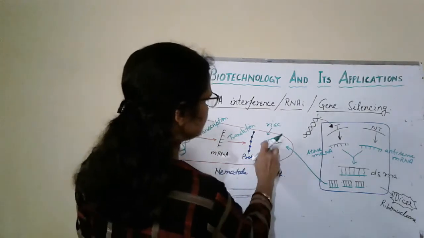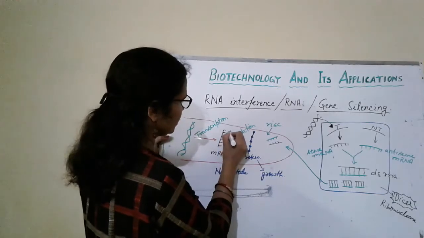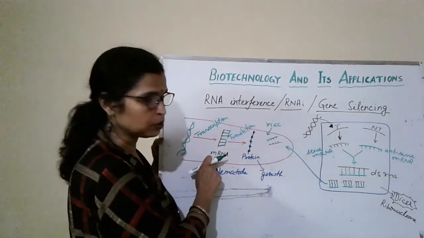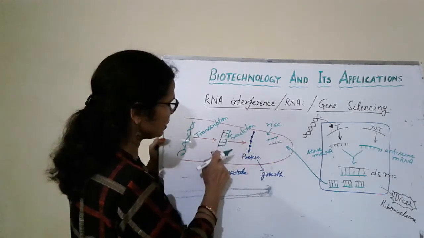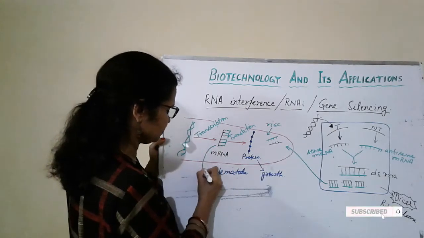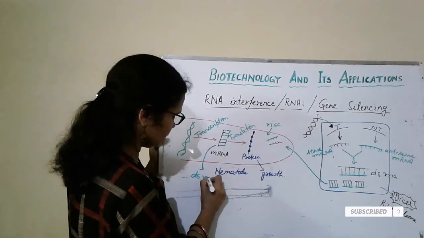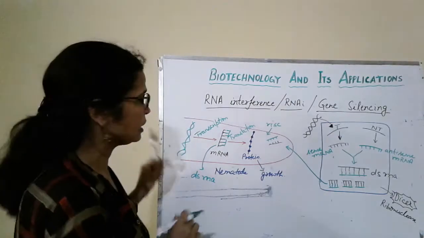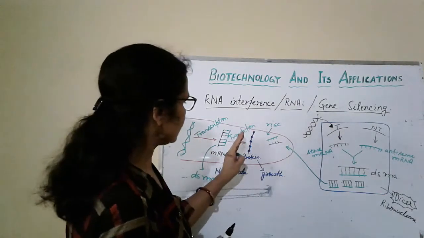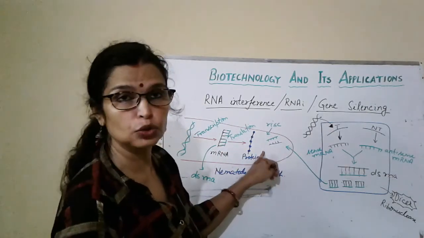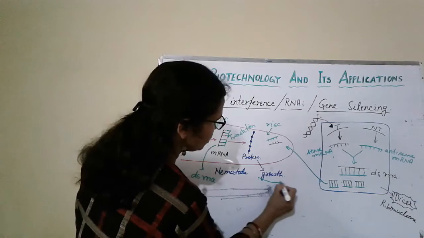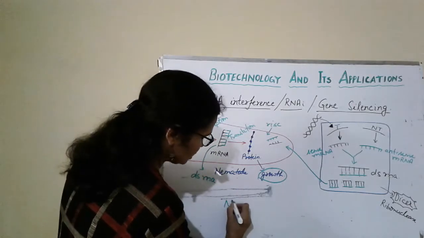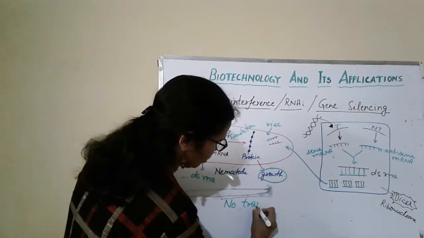So this antisense RNA goes and binds with the sense messenger RNA of the nematode, and in this way this messenger RNA becomes double-stranded. And as soon as the RNA becomes double-stranded, the translation stops, and when translation stops, that means there is no protein formation. So this protein is not formed. So eventually this nematode dies. So no translation and no protein formation.